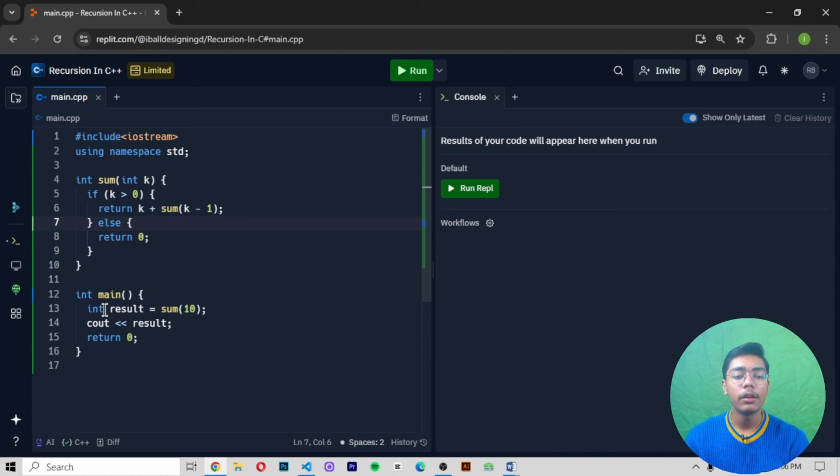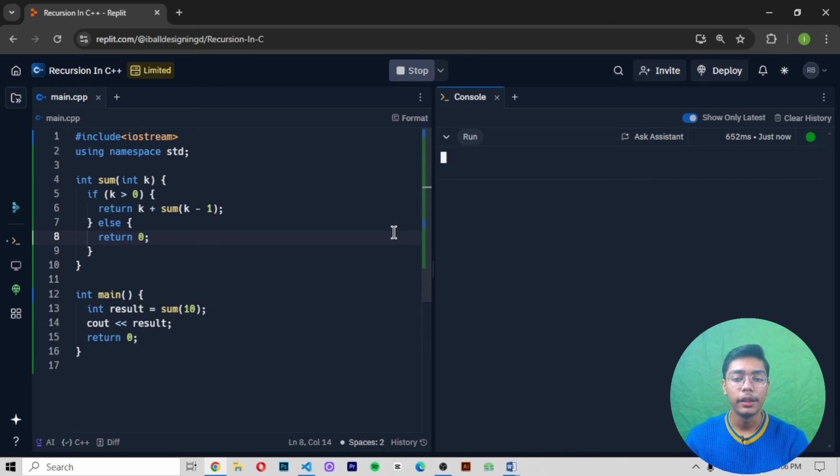And in main we are also getting some things, like we have added another integer, result. In result we have added sum of 10, so that we can get the sum of 10 printed. So now we will be running it to see what output we are getting, 10 or 0. So I'll be simply running it. I am running and you can just see the output is 55.